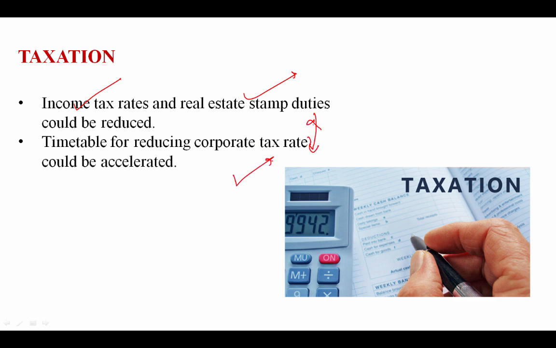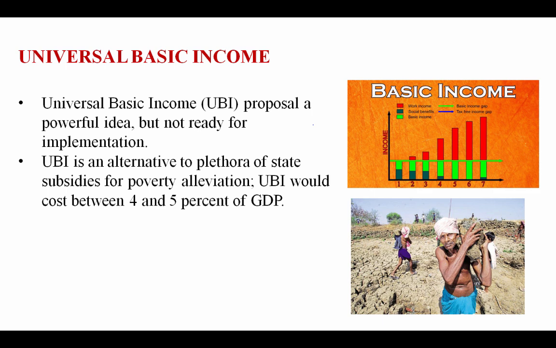Okay. Now let's see something about the universal basic income. This thing is very important, friends. Universal basic income proposal, a powerful idea but not ready for implementation. So they said that right now this is a powerful idea but not ready for implementation. It is an alternative to the plethora of state subsidies for poverty alleviation. UBI could cost between 4 to 5% of GDP. Okay, so you need to remember this.